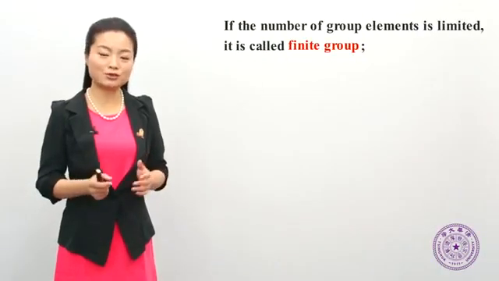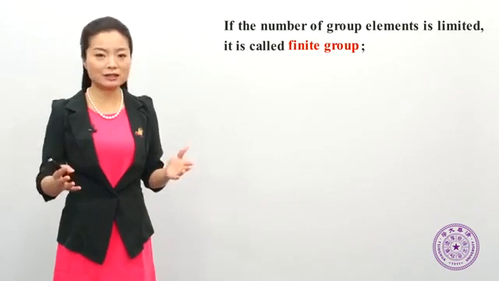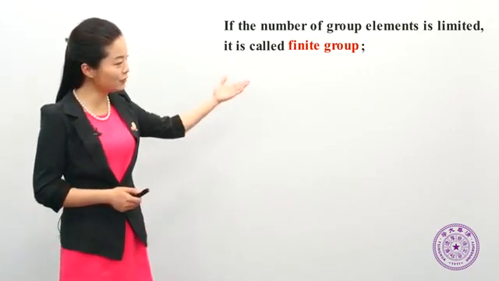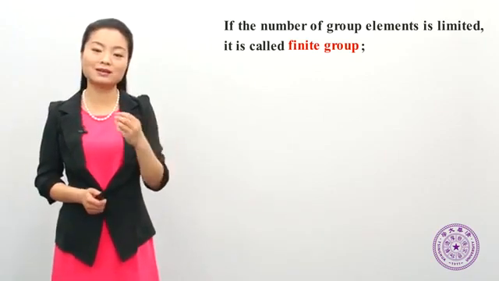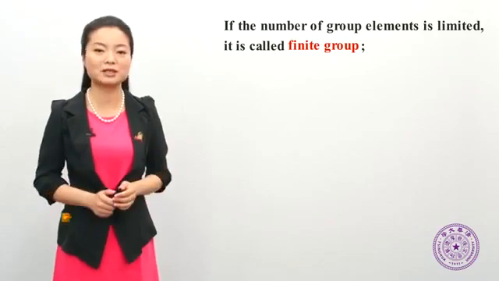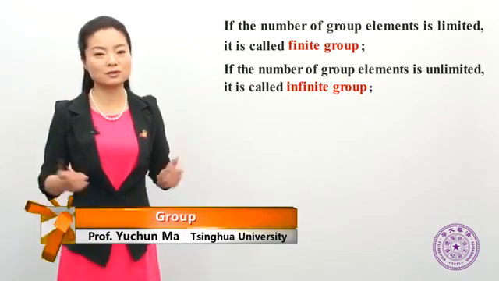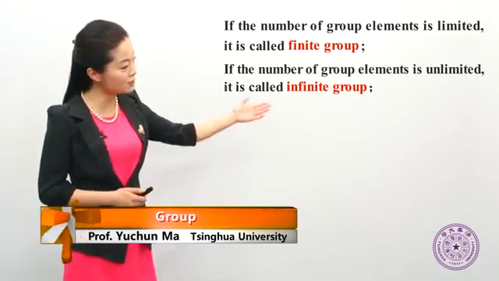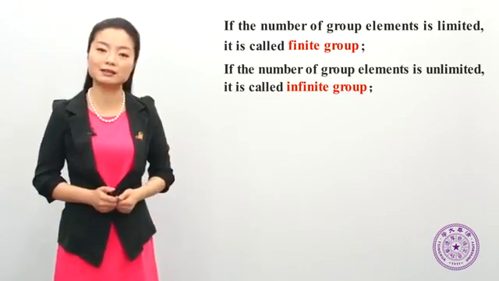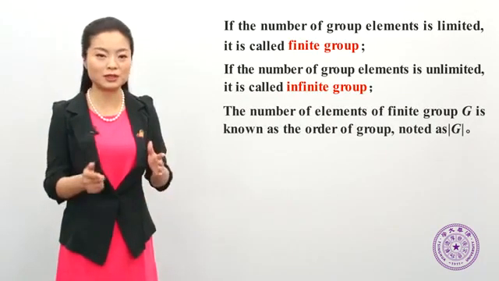Now let's introduce some simple concepts of group. For example, in some cases, the number of elements in a set is limited. Like we have mentioned, the corresponding G has elements from 0 until n-1. There are a total of n elements. Then this kind of group is known as a limited group. But under certain circumstances, the number of elements in G is unlimited. For example, corresponding to the Euclidean space, after the rotation, the number of rotation angles is unlimited. We know this as an unlimited group.